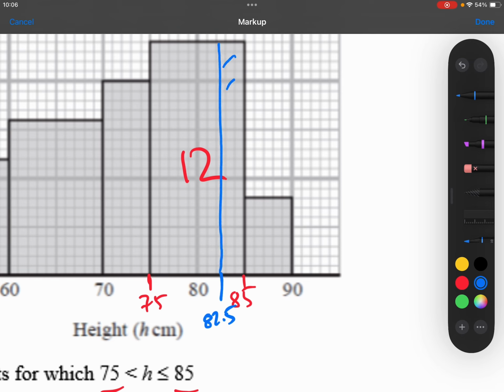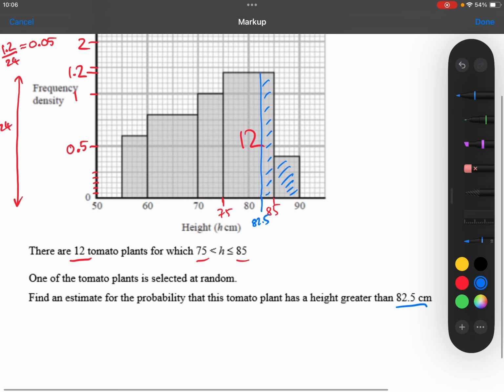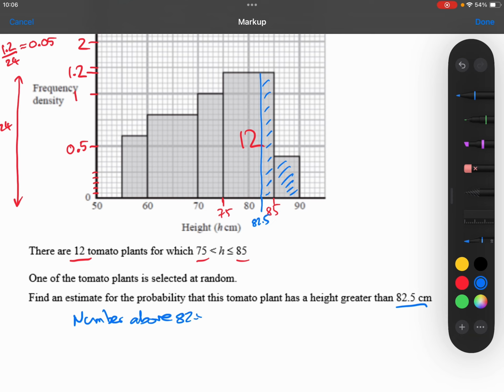So these are the tomato plants that are above 82.5 centimetres, and we need to work out the probability of the plant being chosen being above that, which is going to be the number above 82.5 divided by the total. That'll give us an estimate for the probability.